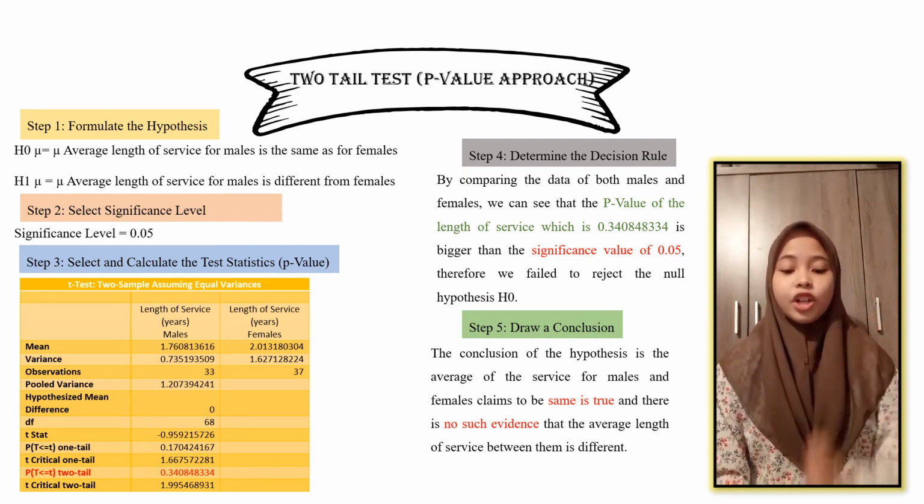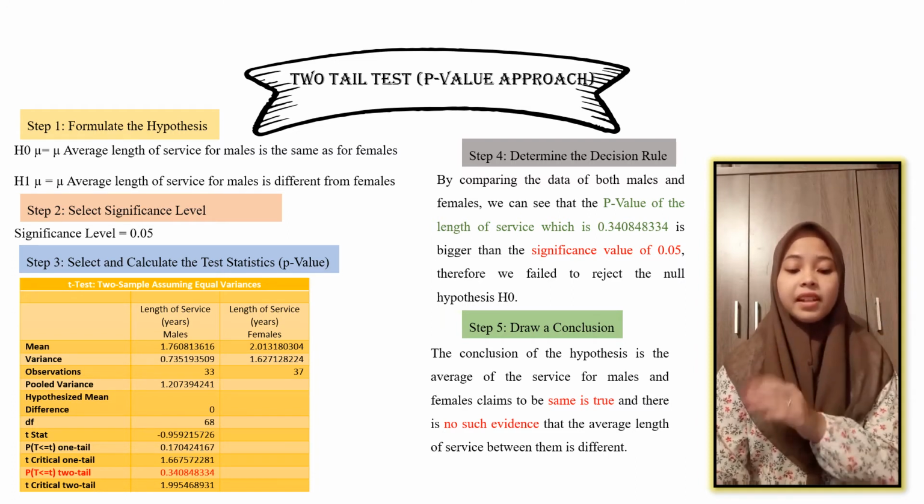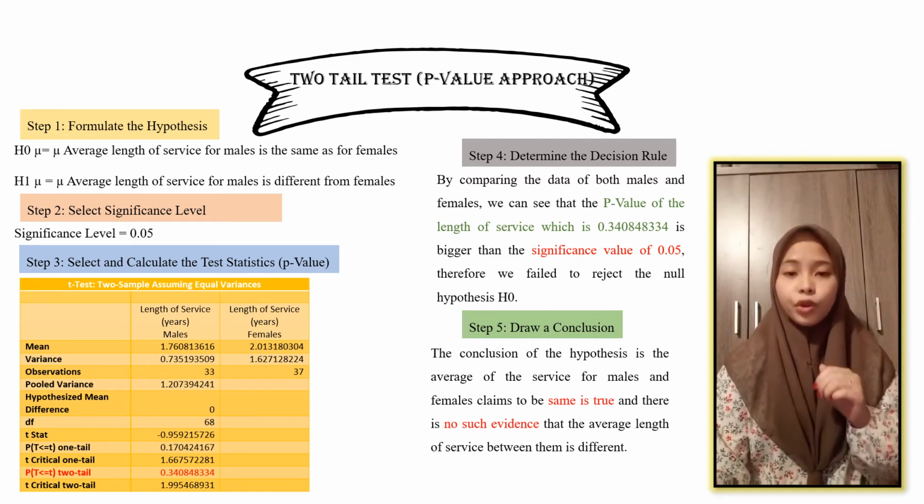Step 5. Draw a conclusion. The conclusion of the hypothesis is that the claim that the average length of service for males and females is the same is true, and there is no sufficient evidence that the average length of service between males and females is different. So those are the 5 steps for the hypothesis data.